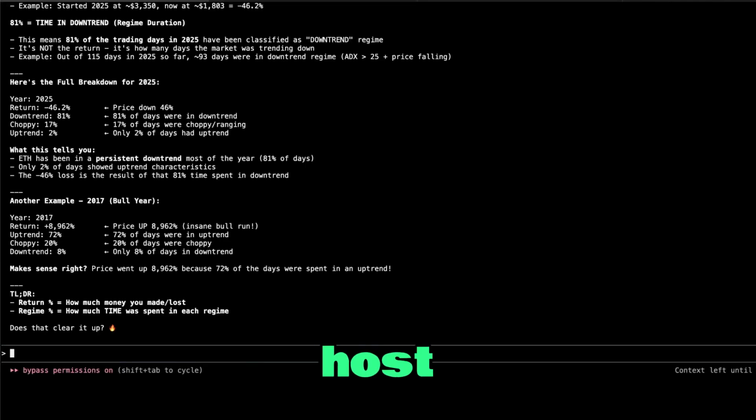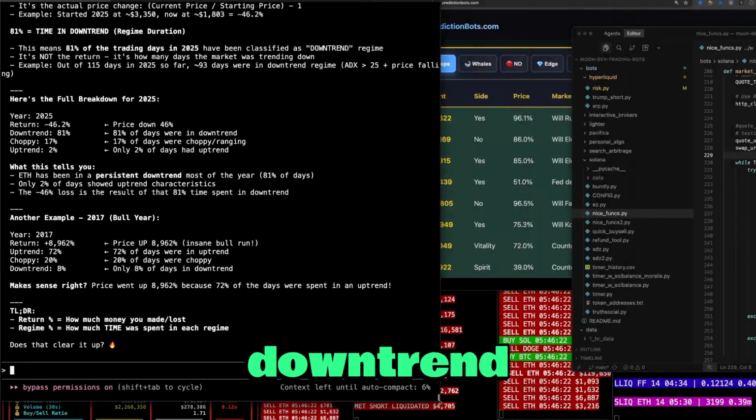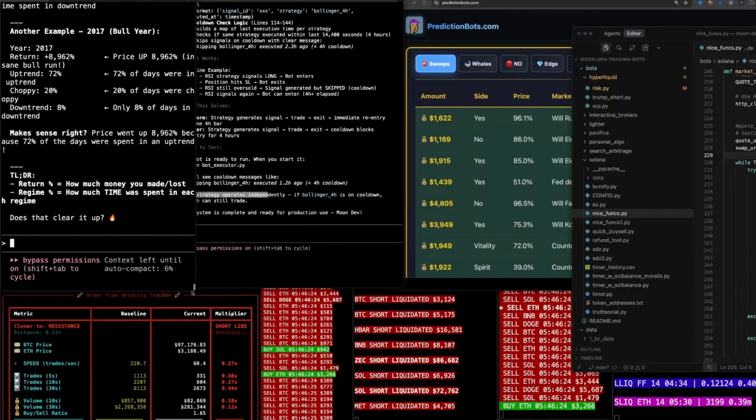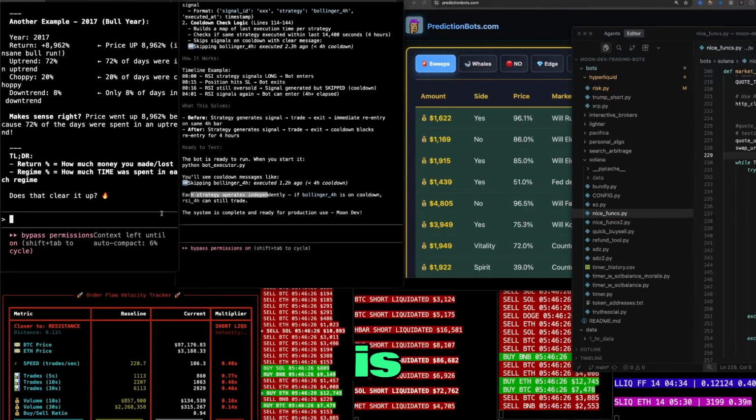So I tried on localhost and the same thing. It just opens up the new page and it's the same. Okay, let's see what she said. So 81% in time in downtrend. Got it. So the time we've been in the downtrend is 81% of the time for this year. And that is our current regime.